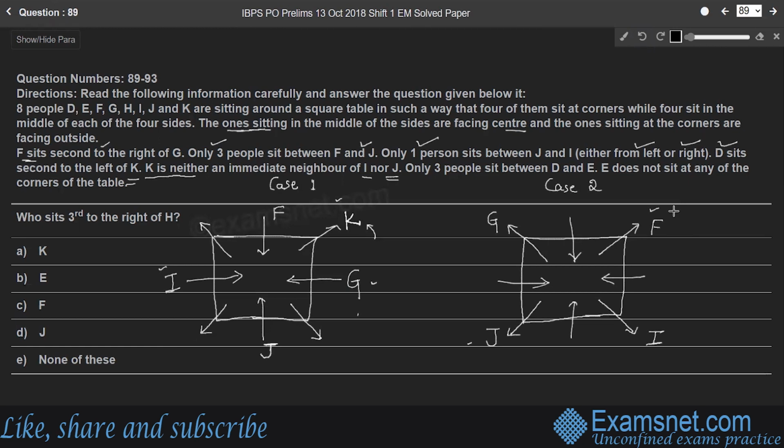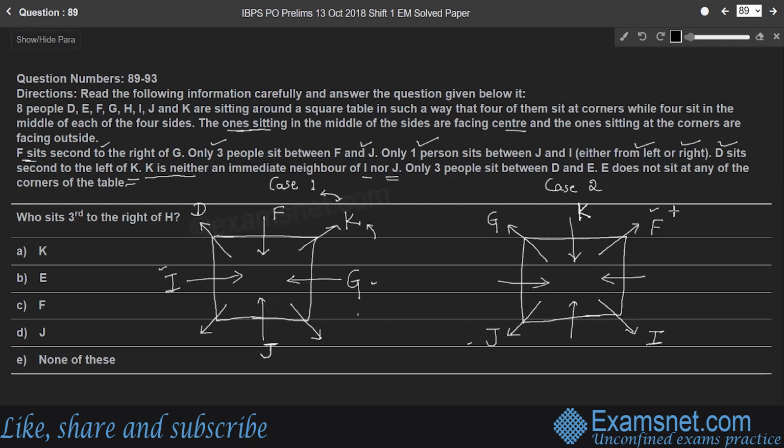And it is given that D sits second to the left of K. To the left of K means in anti-clockwise direction. So, second to the left of K, D is sitting in case 1. Whereas in case 2, K is not the immediate neighbor of J as well as I. Therefore, K cannot sit in these three positions, right? Therefore, the position of K has to be here, right? We'll write K here.